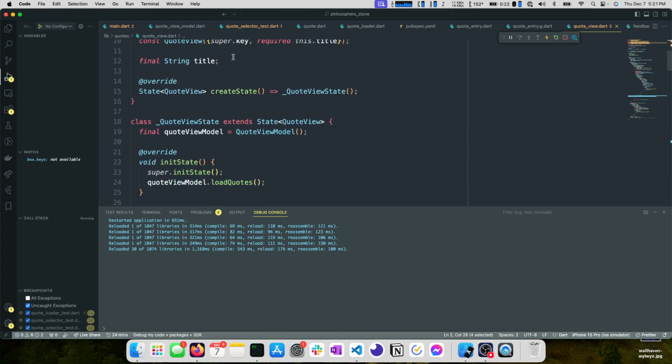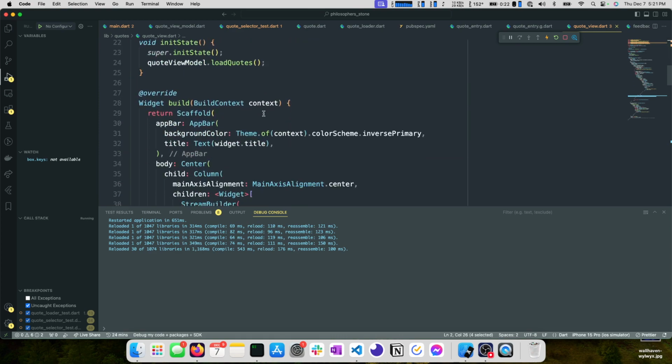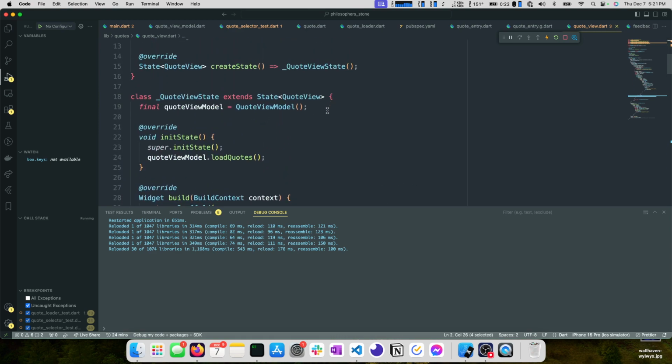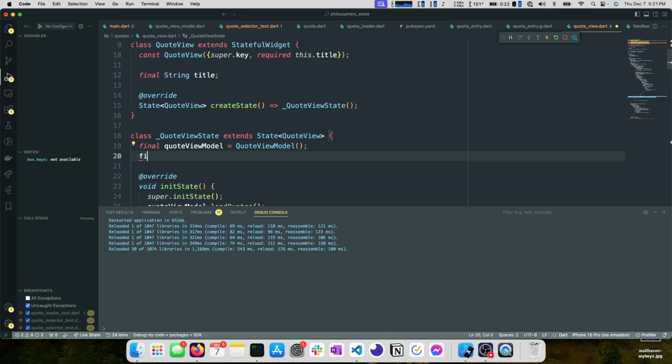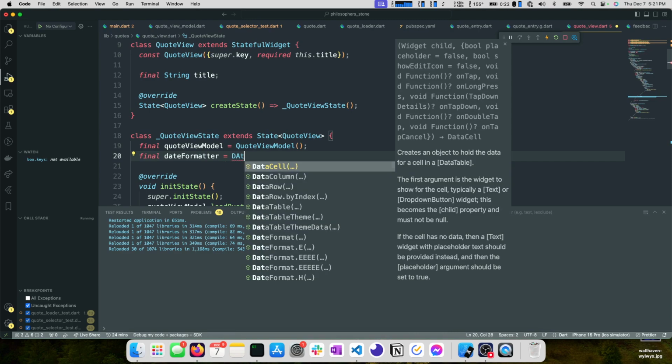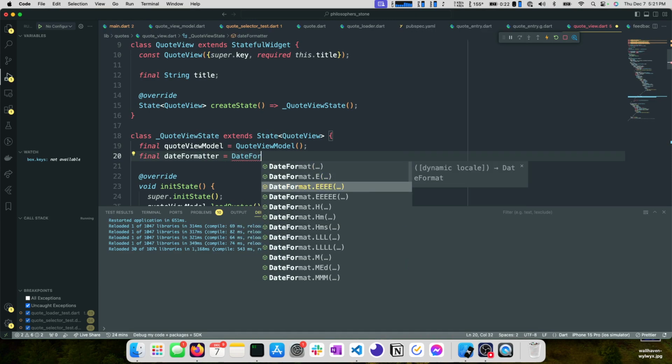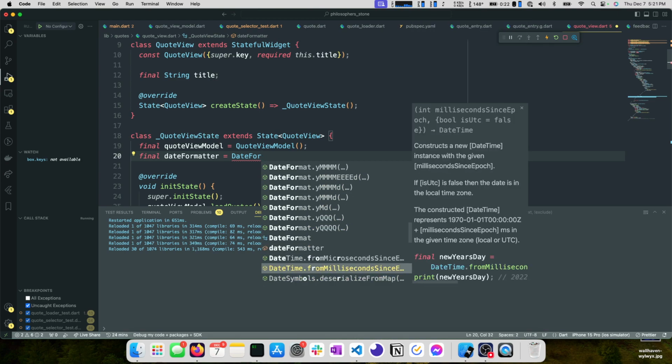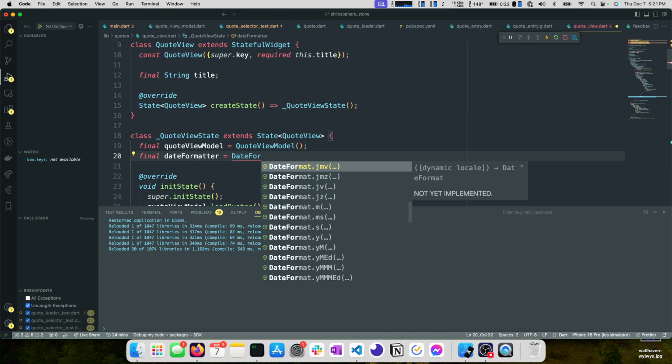Okay, so we import this internationalization package. In our quote view state, we can define a formatter. So date formatter equals DateFormat. Okay, perfect. And then we have all these options. So in our case, I like the idea of, let's do, I wish I had an example of these.